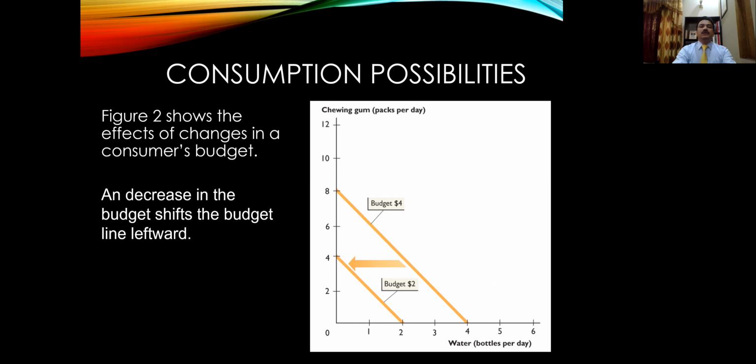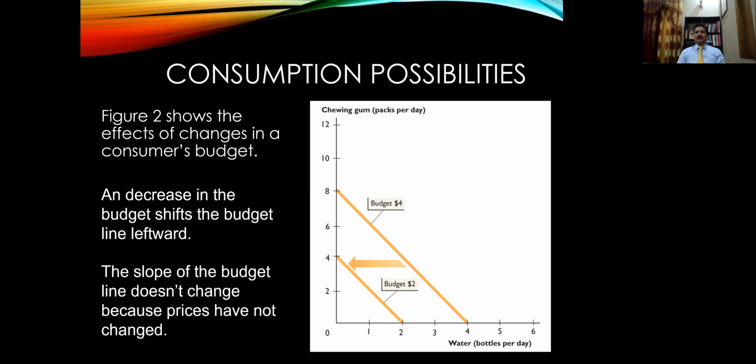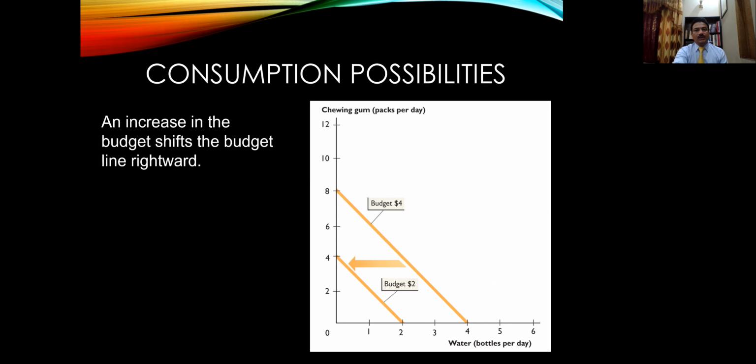If the income or the budget of the consumer declines, the budget line shifts leftwards. But it is important to note that the slope of the budget line doesn't change because the prices haven't changed. Now assume, what happens if the budget of the consumer is increased?